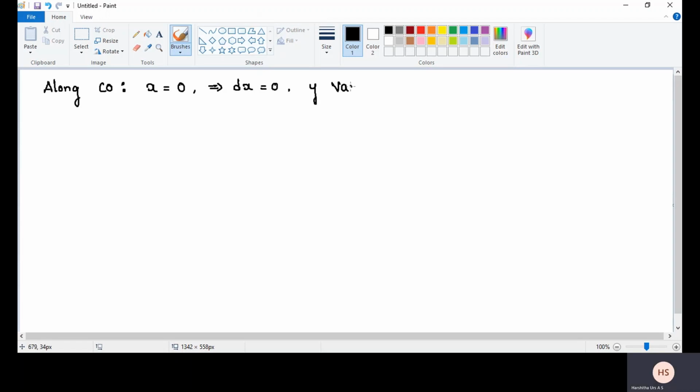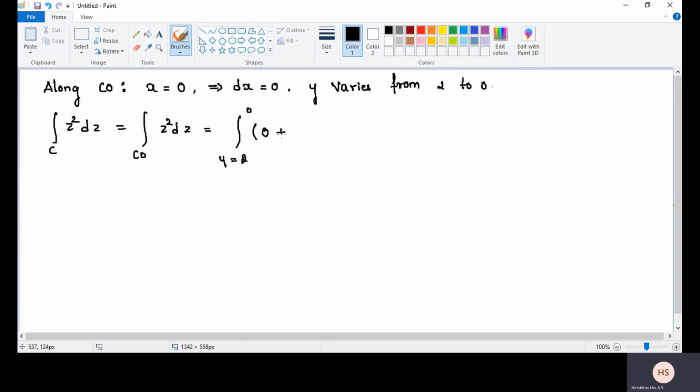Y varies from 2 to 0. Here the integral over the curve CO of z square into dz is equal to the integral, y is equal to 2 to 0.